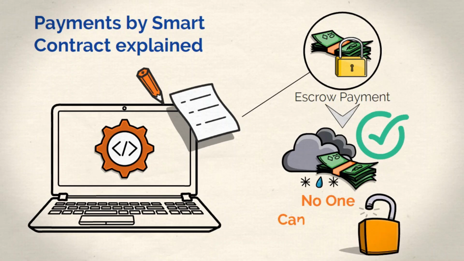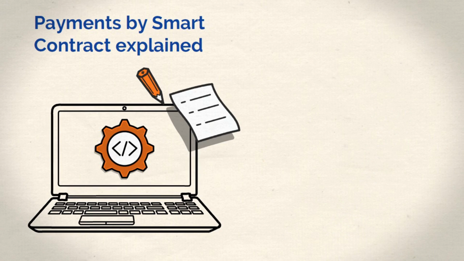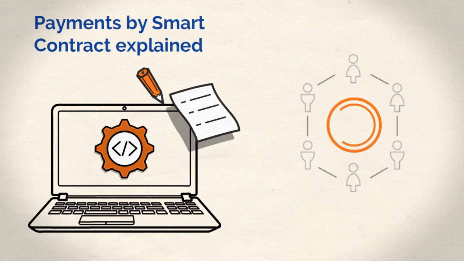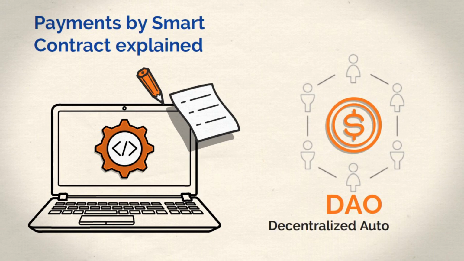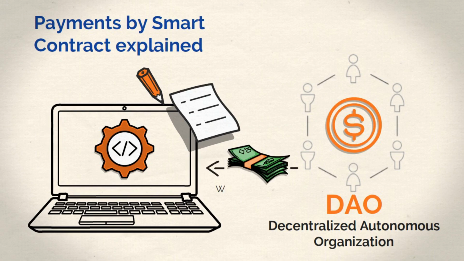This $10,000 remains locked in the contract and cannot be touched or used in any other way. Another possibility is connecting the smart contract to an external funding source, such as a decentralized autonomous organization or DAO. The DAO can provide the necessary funds if and when the conditions of the smart contract are met. If the conditions are not realized, the money is simply returned to the insurer once the contract expires.